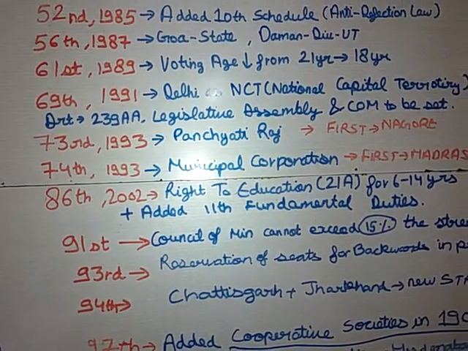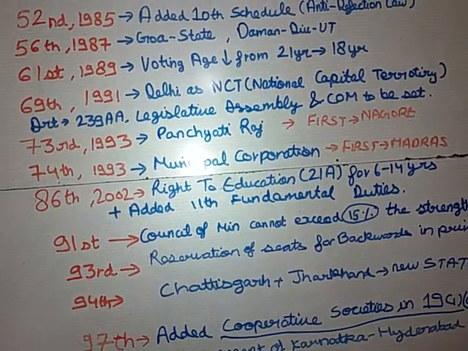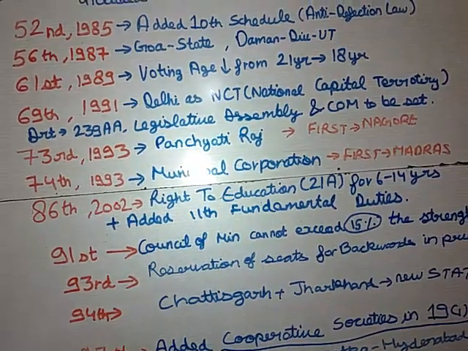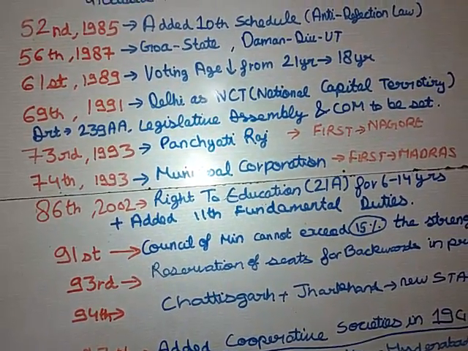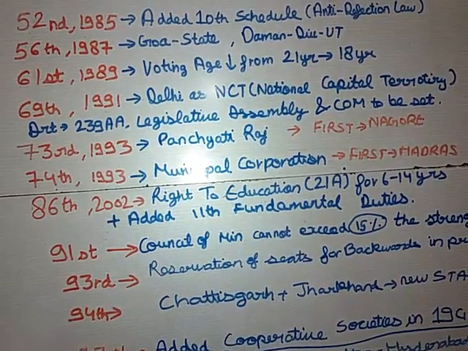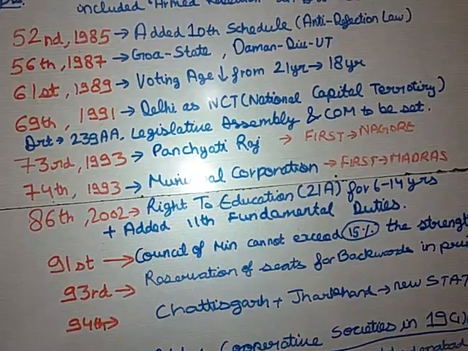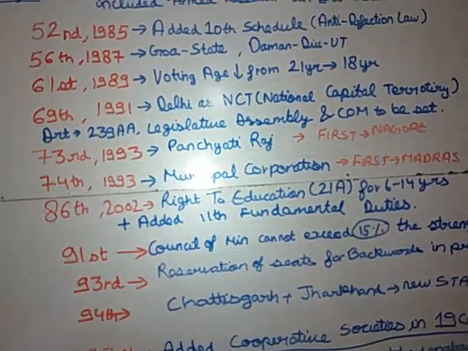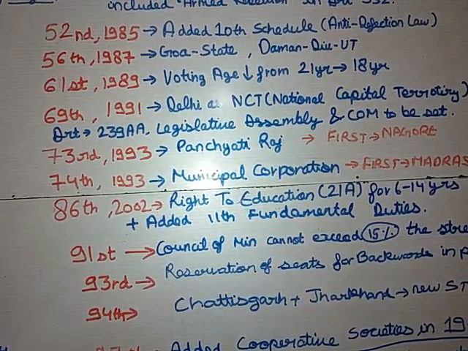Then comes the 56th Amendment Act of 1987. See guys, there's a confusion which normally people get. The 56th Amendment Act of 1987 concluded that Goa would be declared a state while Daman and Diu would be a union territory. But we have read in the earlier amendment, the 12th Amendment Act of 1962, in which Goa and Daman and Diu were declared union territories, while in the 56th Amendment Act of 1987 Goa was declared a state while Daman and Diu remained a union territory.